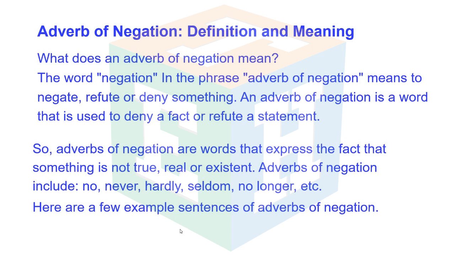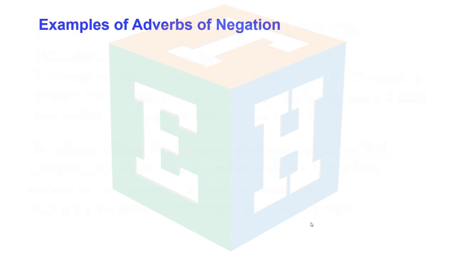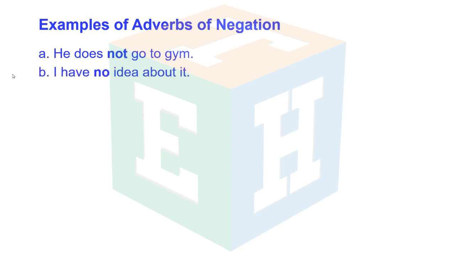Here are a few example sentences of adverbs of negation. A. He does not go to gym. B. I have no idea about it.